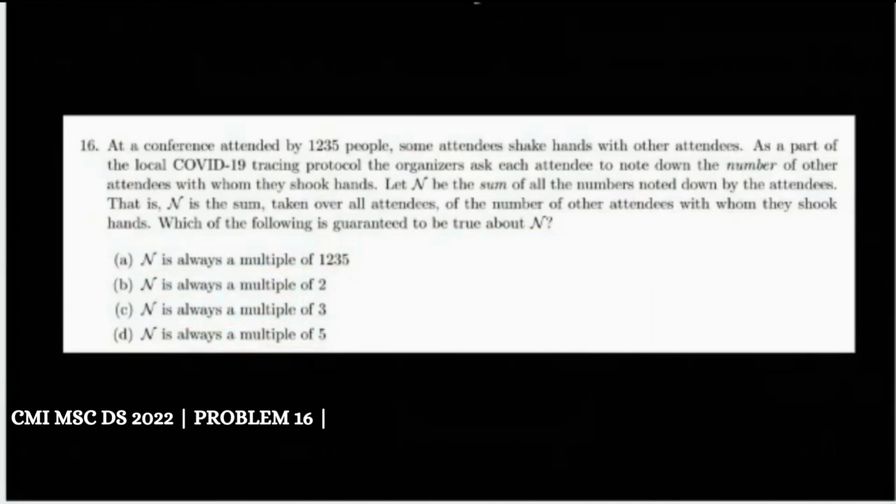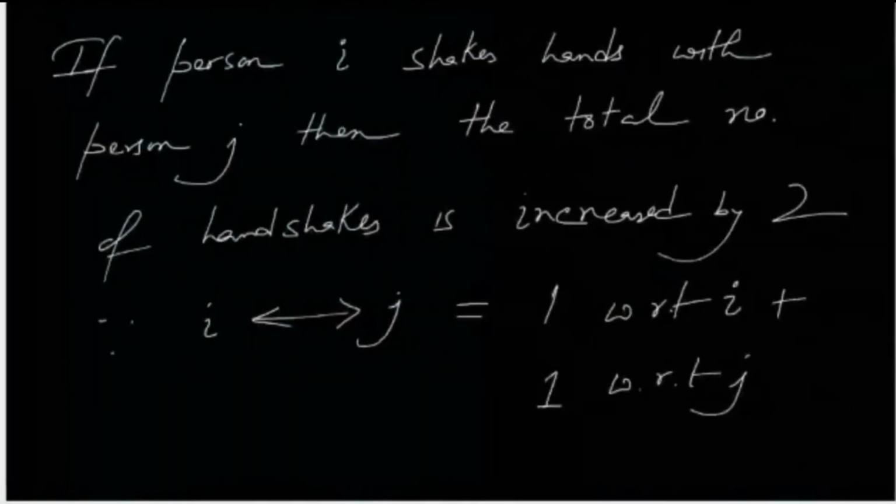See, not all of the attendees shook hands with all the other attendees. It just said that some attendees shake hands with other attendees, right? So it might seem a bit difficult because we don't know how many of them shook hands with others. It might seem a difficult problem, but it's actually very easy.